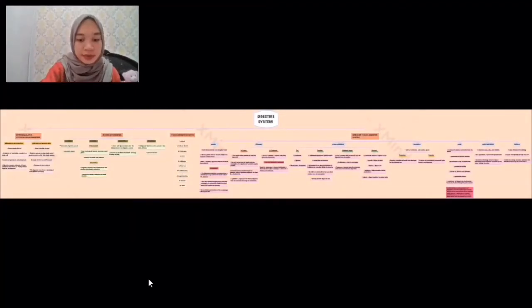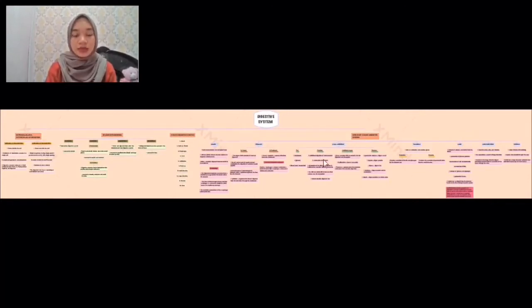Hi, Assalamualaikum. So I'll be discussing my topic, which is the digestive system. For this topic, I'm choosing a tree map that I downloaded from a software or app called XMind. For me, XMind is very convenient and easy to handle, so I'm choosing that app to create my maps for the purpose of my study.